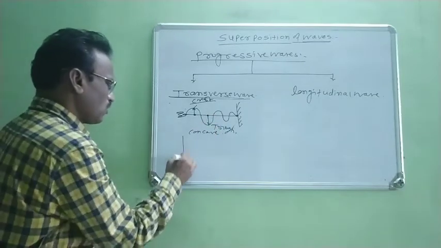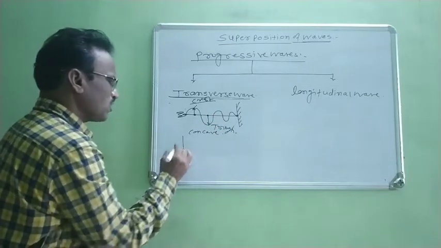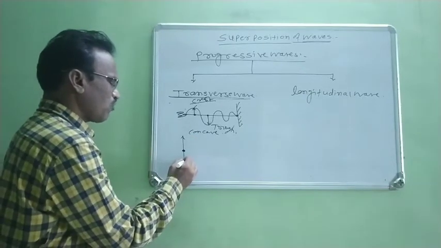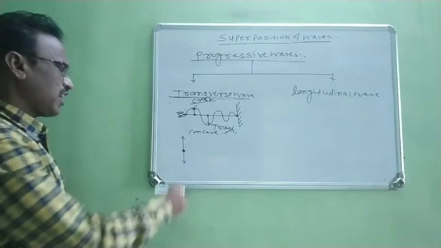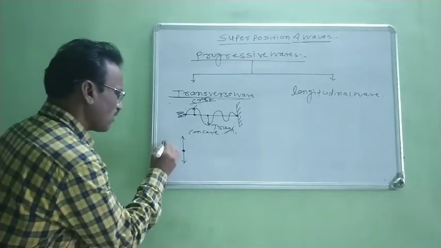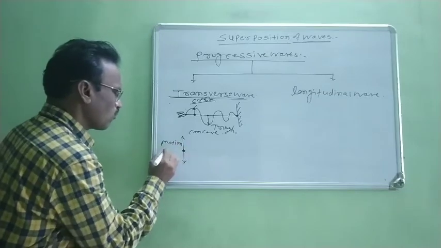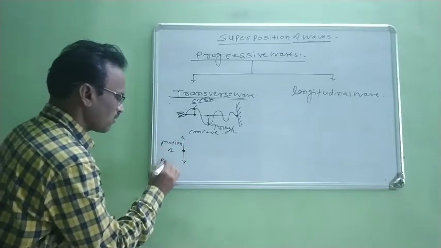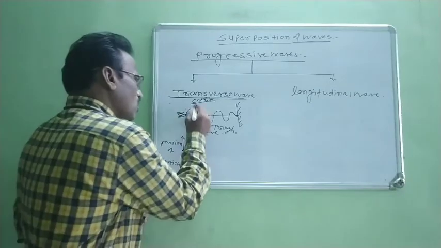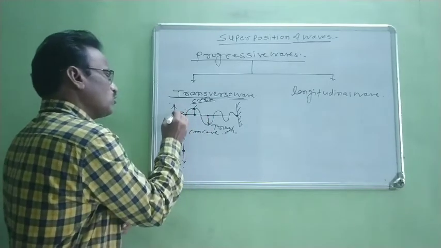When we consider this one particle, this particle vibrates in upward direction as well as in downward direction. At that time, this is the direction of vibration of particle. Suppose it is the motion of particle. Right? Now, this is the direction of vibration of particle.